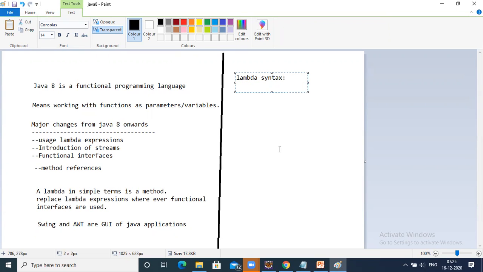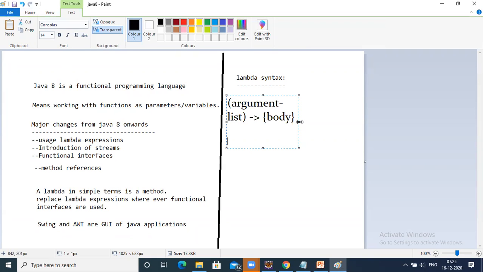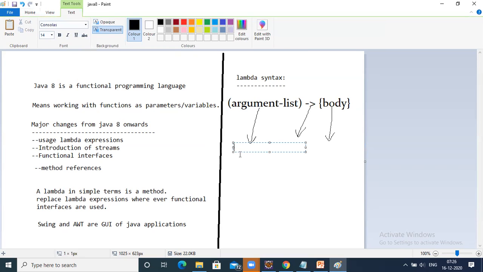Lambda syntax. Okay, lambda is an argument list and a body. So let us say, save this. These arguments are optional. This is the body of the lambda expression. And this is the connecting token. This is an argument list, that is lambda arguments or parameters.